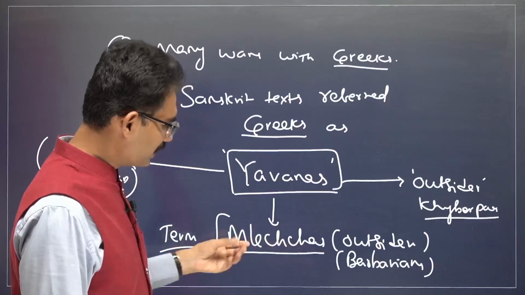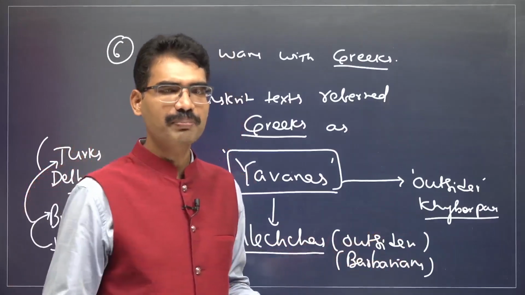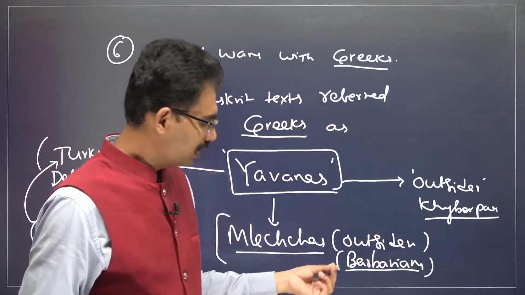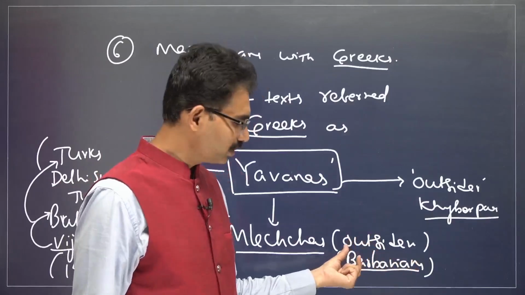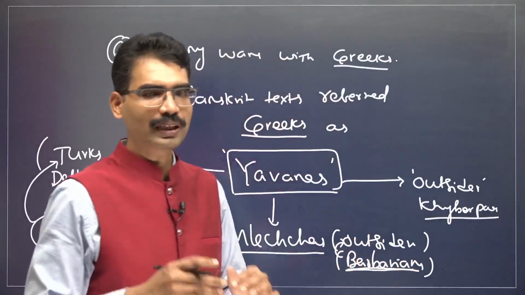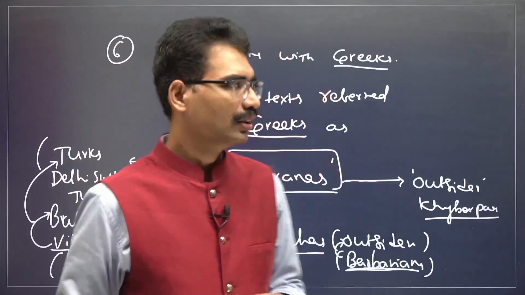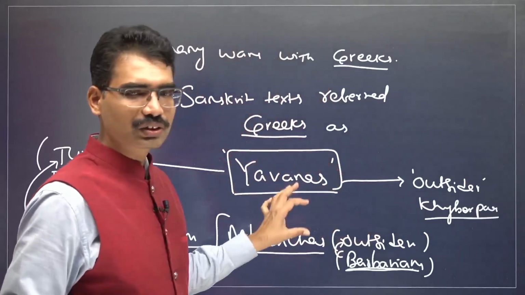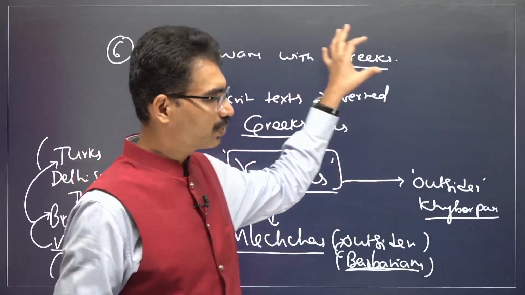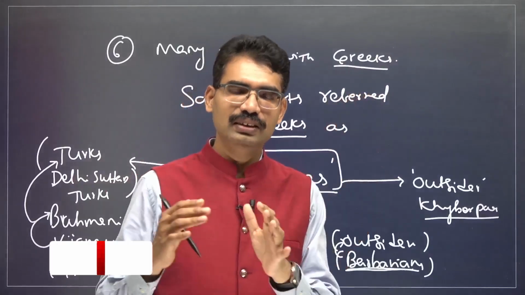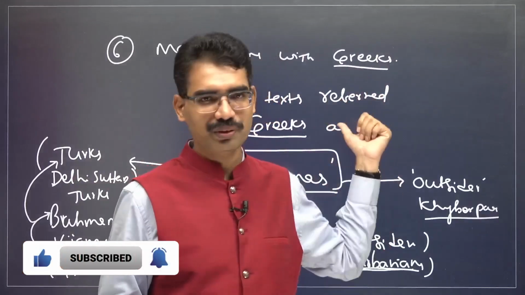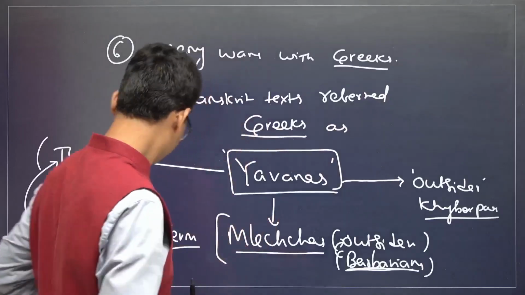This is also important. Mleshcha means outsider or barbarian. Or simply, this term barbarians, when it comes to the Roman Empire, they were using this term. The meaning of this also, barbarians means outsiders only. So simply, those who are beyond the Roman Empire. Like that, see how other terms come. Each and every term is important from the prelims point of view. I already told you, in 1 year out of 6 prelims questions in ancient India, 3 questions were from just this chapter. 50% of ancient questions from this chapter. That itself shows how important this is.